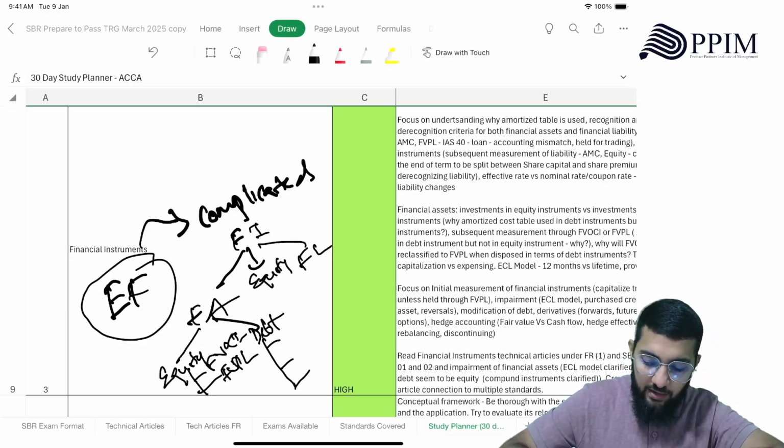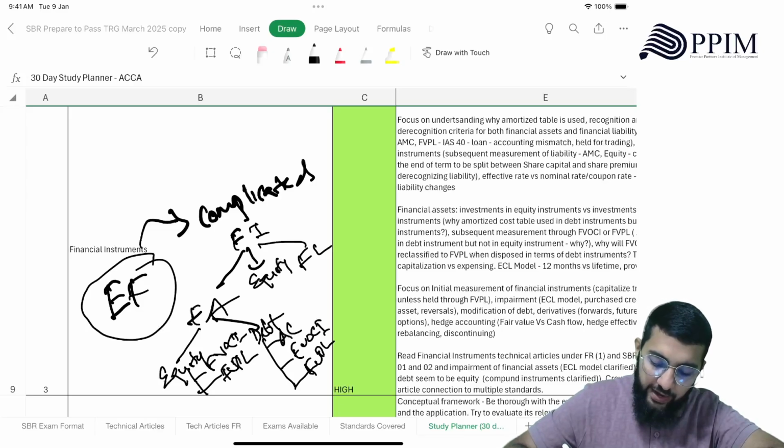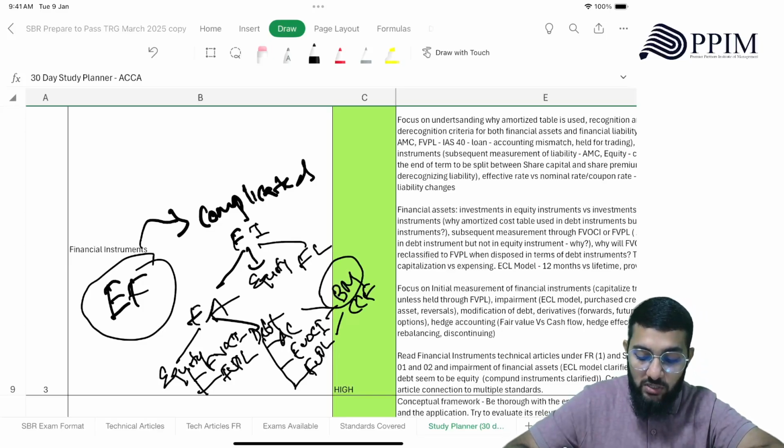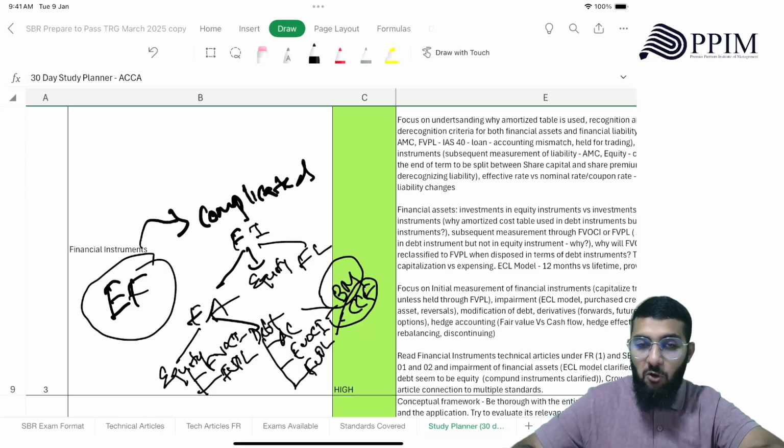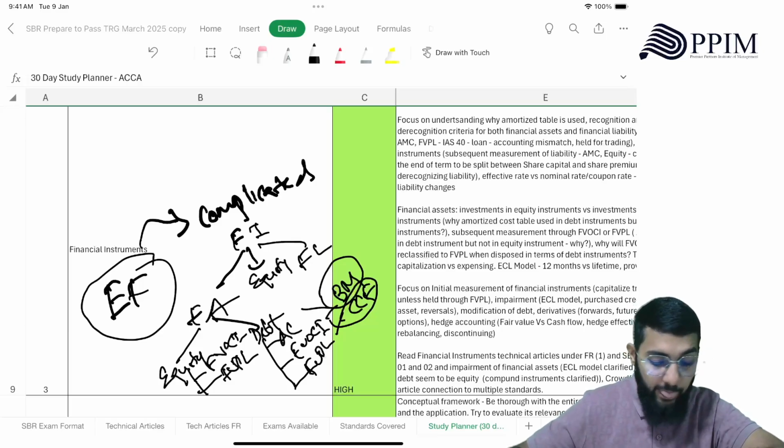Debt, three: amortized cost, fair value OCI, fair value PL, and how these depend on business model test and contractual cash flow test. You need to know what is business model test, what is contractual cash flow test, how long term, short term, mid term works, and how cash flow being other than principal interest works here, right?